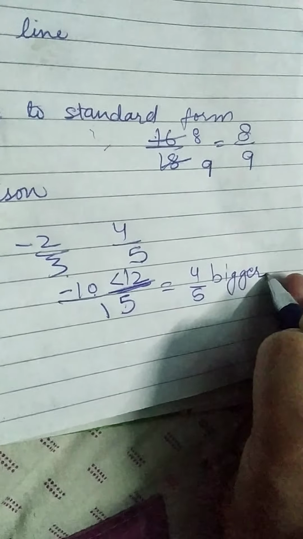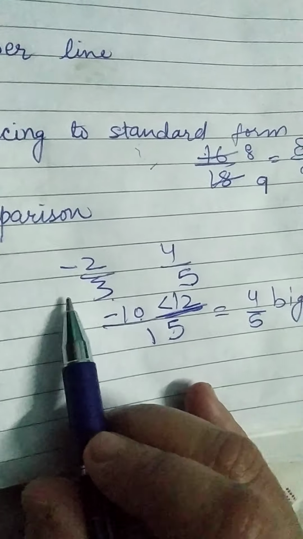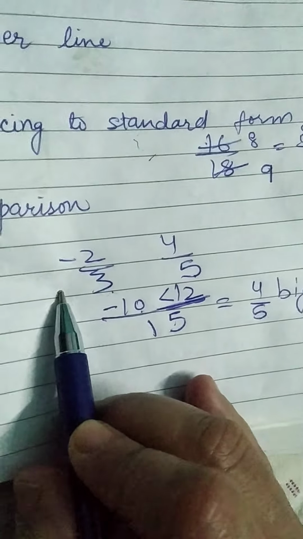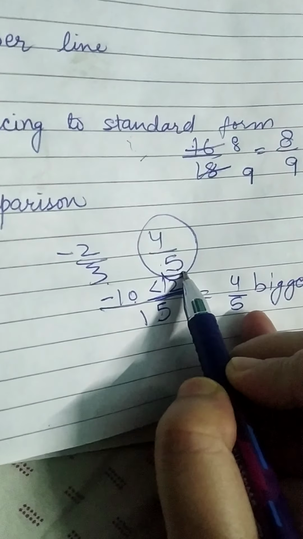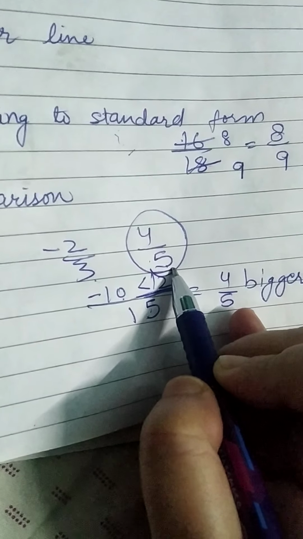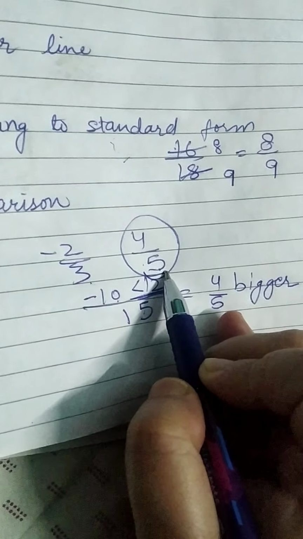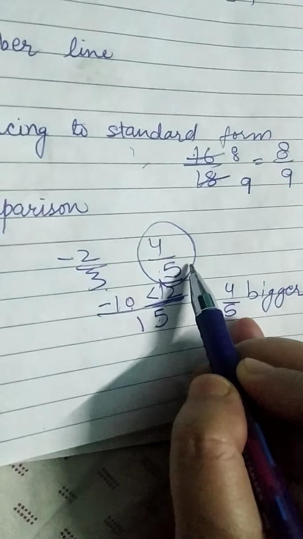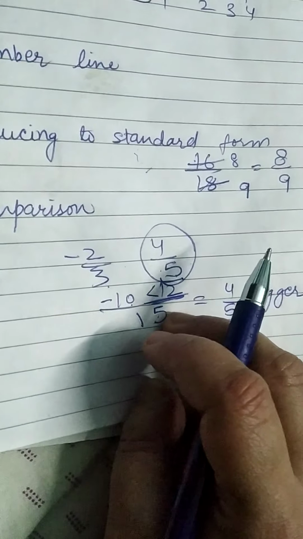One thing I want to clarify here. When you do the comparison, if one rational number is negative and one is positive, then obviously the positive one will be bigger, because a whole number or a natural number is always bigger than the negative number. Right? If both are negative, then you have to use this method. Okay.